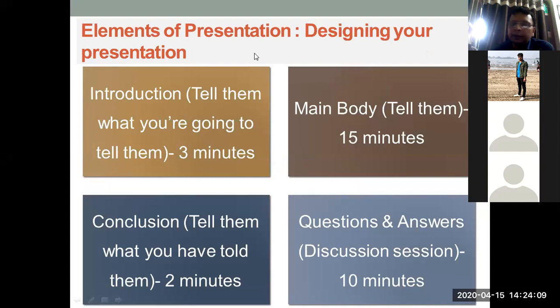Tell the content. That could be 10 to 15 minutes depending on the overall size of a presentation. Then the conclusion. You can summarize and come to a conclusion or findings, that after this presentation, I would like to stress some major points that I have already discussed with you. And lastly, you can have 5 to 10 minutes of a discussion session.